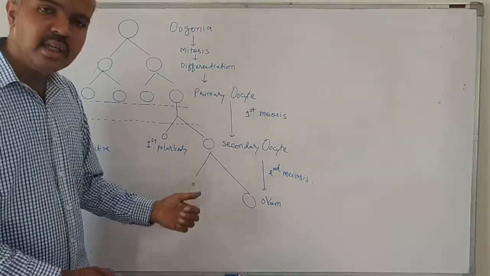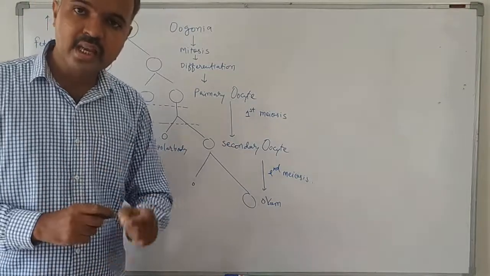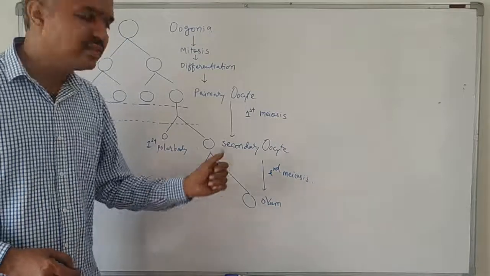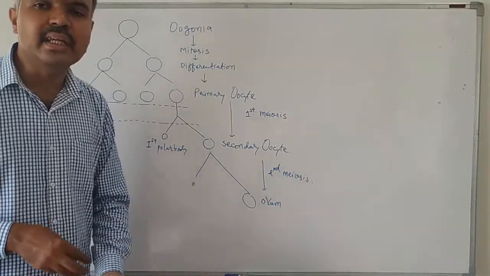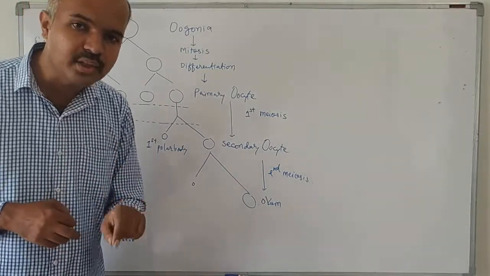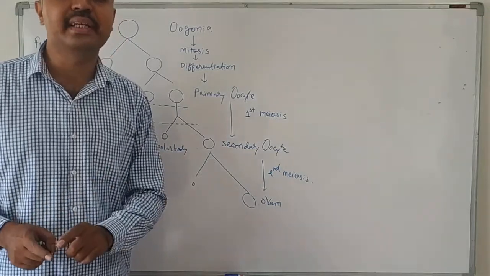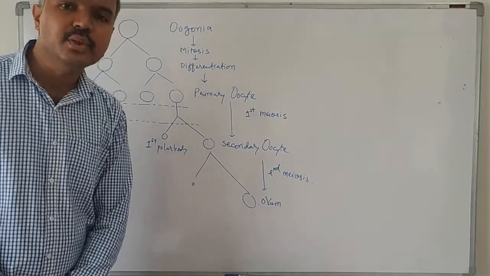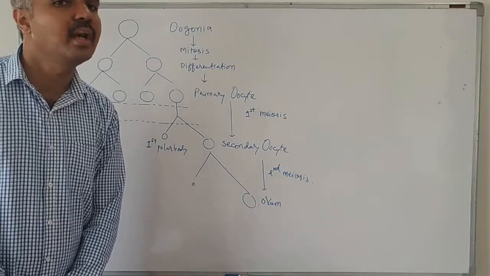So when the Graafian follicle ruptures under the action of luteinizing hormone, the secondary oocyte and the first polar body are released in the abdominal cavity, and this process is known as ovulation. When they are released, they are covered by the zona pellucida, and the zona pellucida is covered by extra cells known as corona radiata cells.